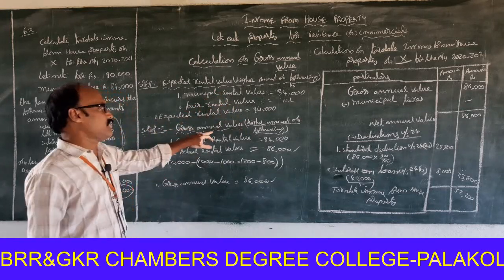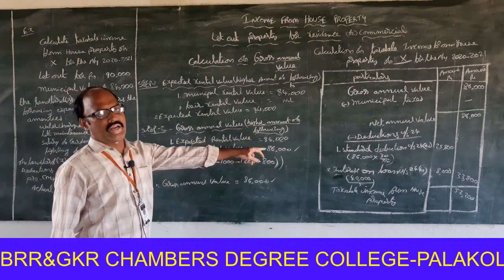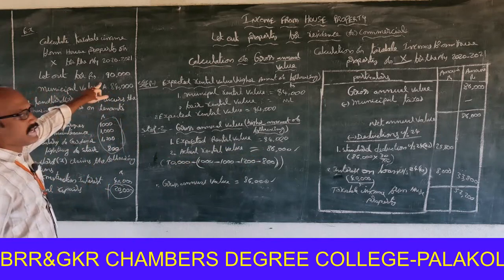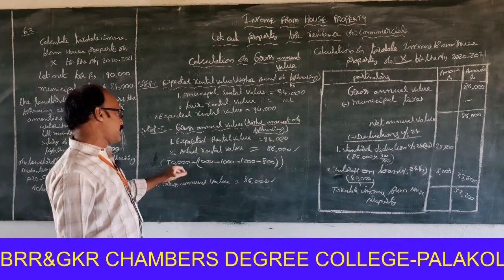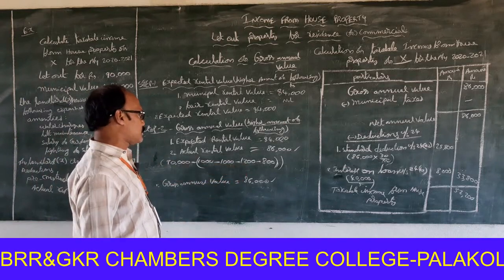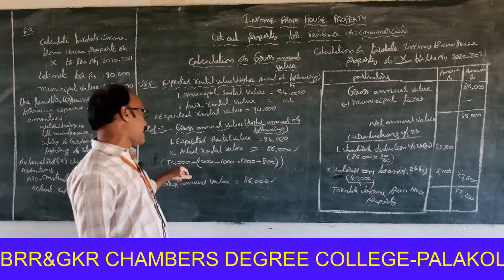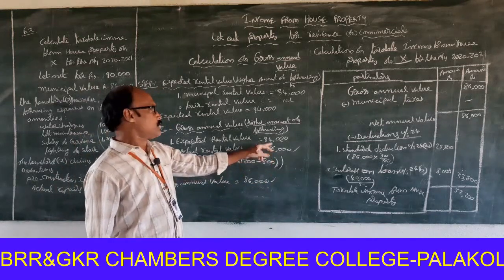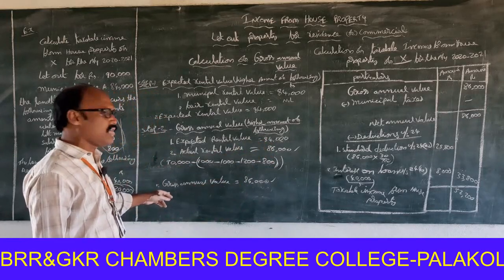Next one, gross annual value, higher amount of the following. First one, expected rental value 84,000. Next one, actual rental value, but actual rental value is 90,000. But amenity expenditures are deducted from this. 90,000, water charges 1,000, lift maintenance 1,000, gardener salary 1,200 and lighting of stairs 800. The total 4,000 rupees deducted from the actual rental value. Then the actual rental value is 86,000. So, higher amount of the following, 86,000 is to be treated as a gross annual value.